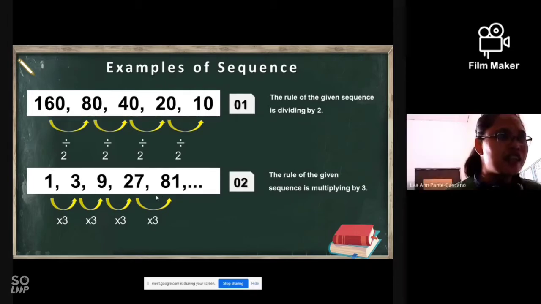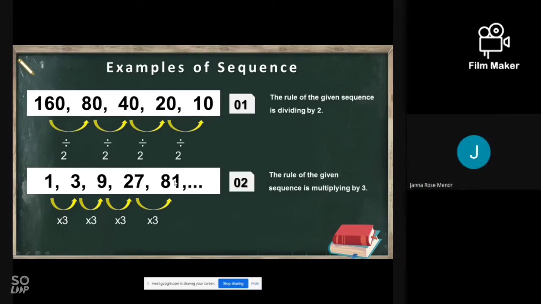For the second example, this is multiplying by 3. So 1 times 3 is 3, 3 times 3 is 9, 9 times 3 is 27, 27 times 3 is 81.